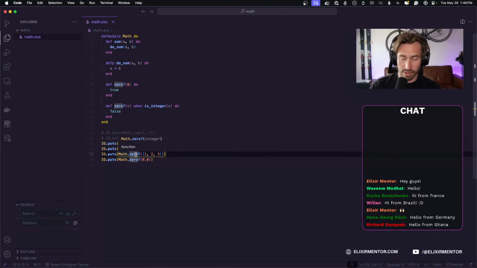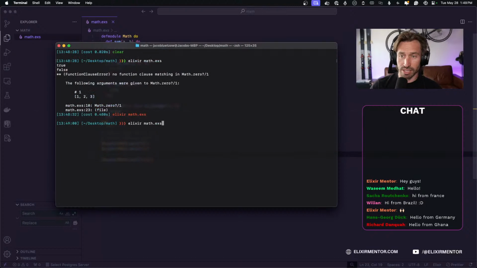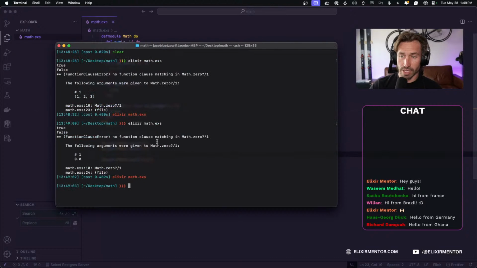So if I were to comment this one out and save it, now we'll get an error on our 0.0 as well. So there we go. 0.0 is also not an integer, and then it stops running our code because we had a function clause error.